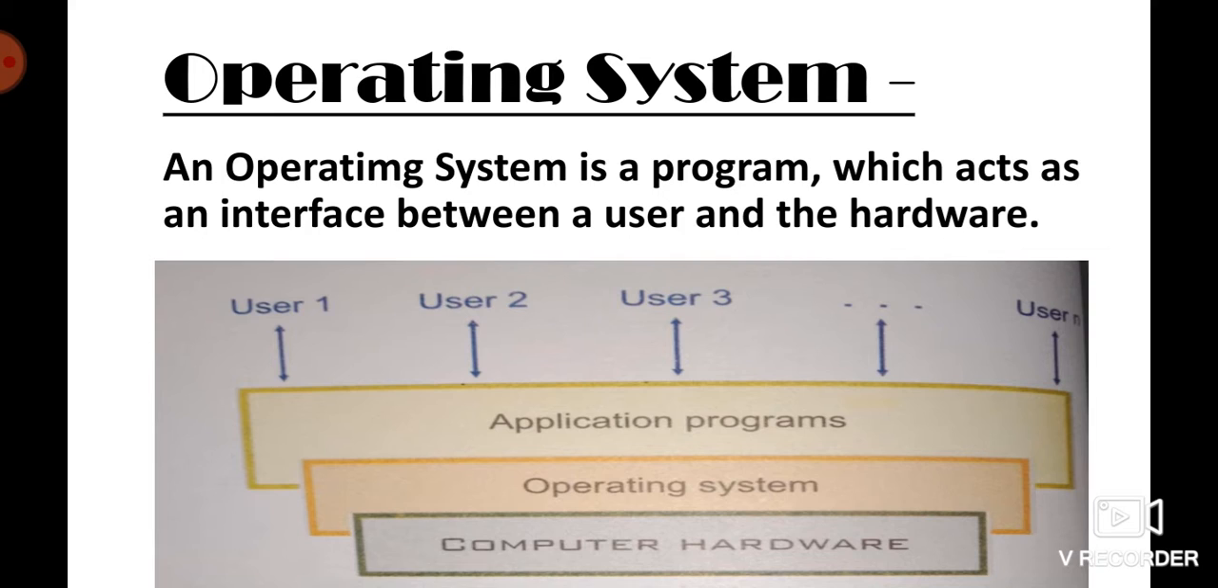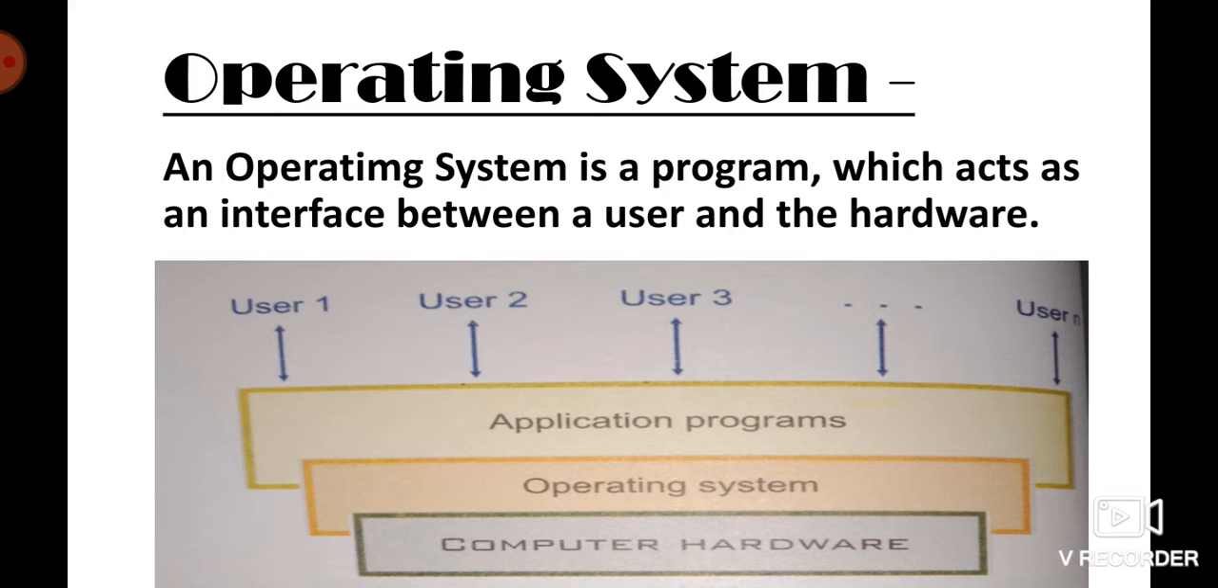Can you use it? No, you cannot. Suppose you have a PC, a desktop computer, and you have not installed Windows. Can you use that system? No, we all cannot, because we will find a blank monitor there.